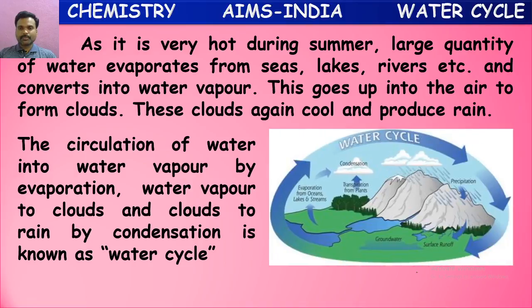See here, it is shown pictorially. First, water from the water body is evaporated and converted into clouds. These clouds on condensation cause rain. This formation of rain by heavy condensation is called precipitation.